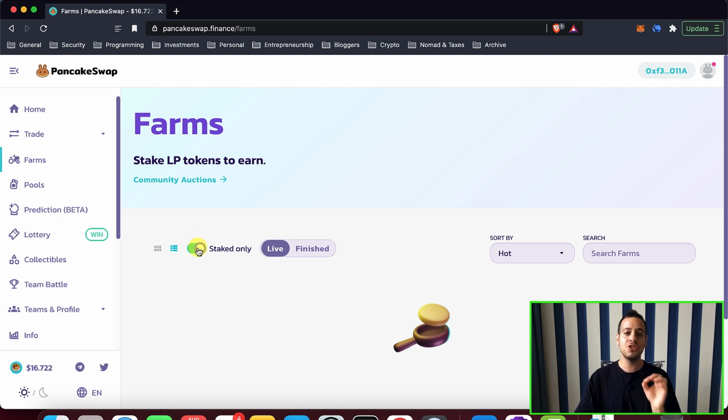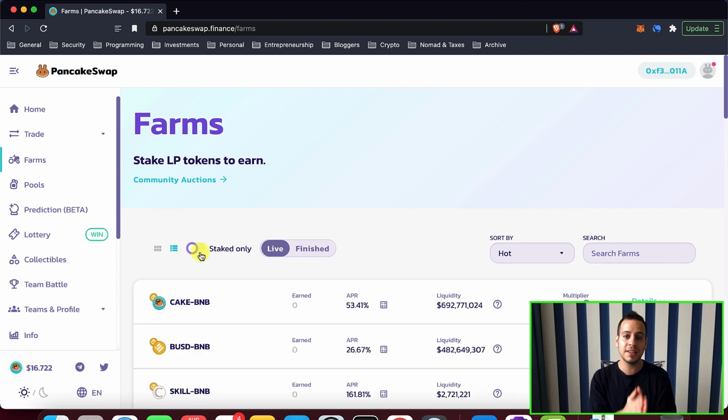This issue usually happens because there are some farms that have finished. The Cake team already adjusts the emissions and the rewards that are being given to liquidity providers in order to improve the PancakeSwap protocol and platform, and basically they are shifting rewards from low performing farms to high performing farms. I have another video about it that explains why they're doing it and how it's gonna affect the Cake token and the PancakeSwap project, but that's basically what they're doing.